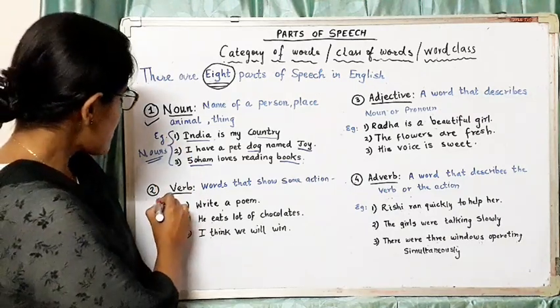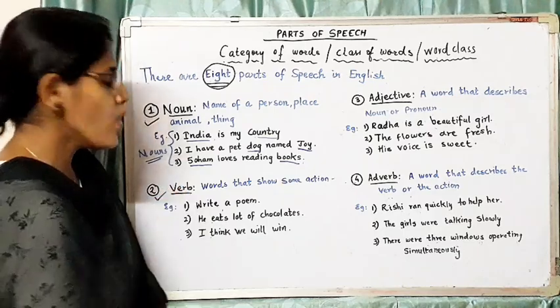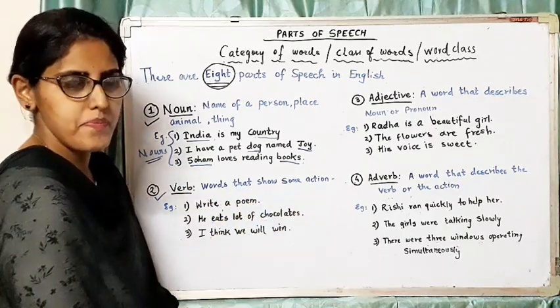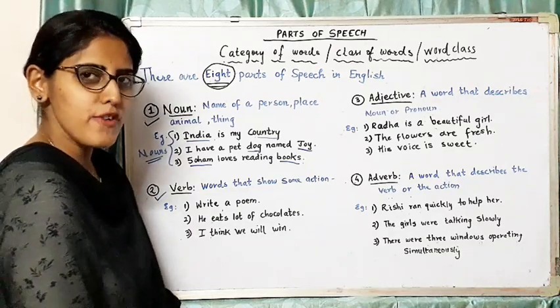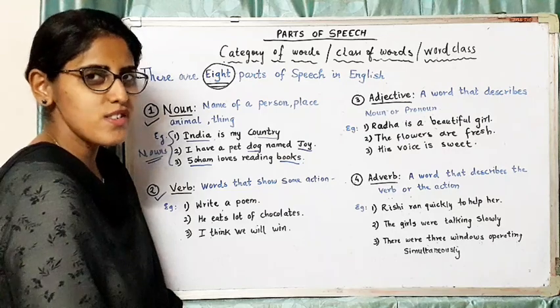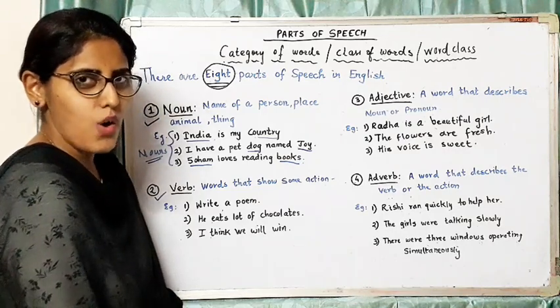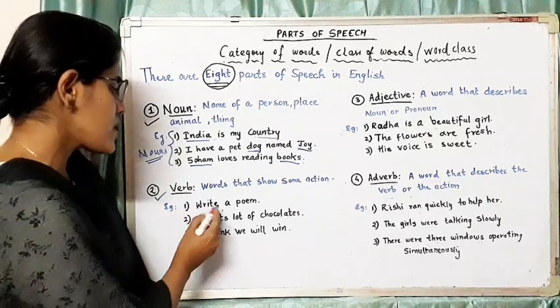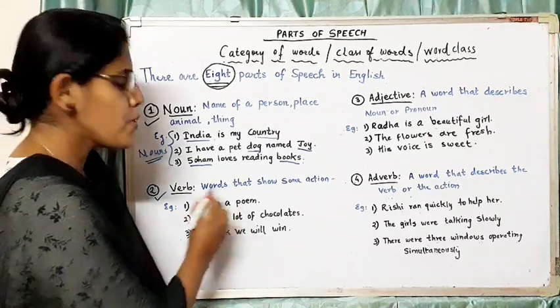Now, the next part of speech is verb. Words that show some action. When any part of your body is doing some kind of activity or is working, such words are called verbs. Let us try to understand it through examples. Write a poem.